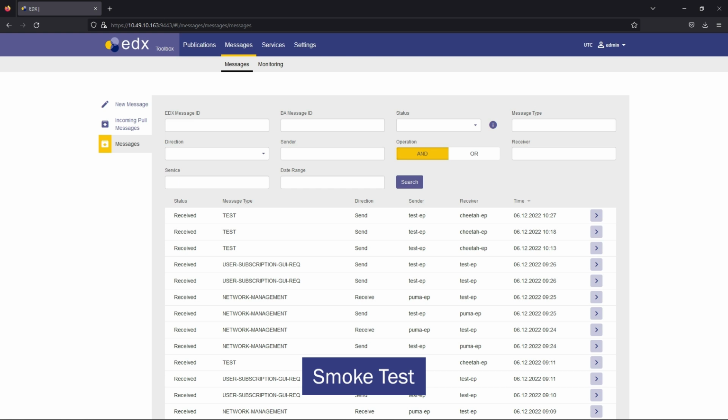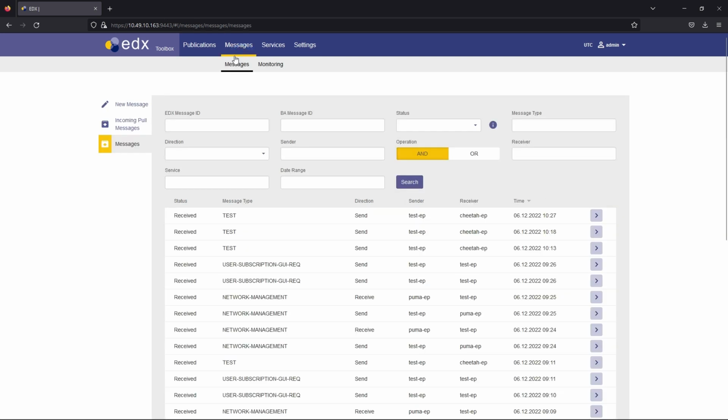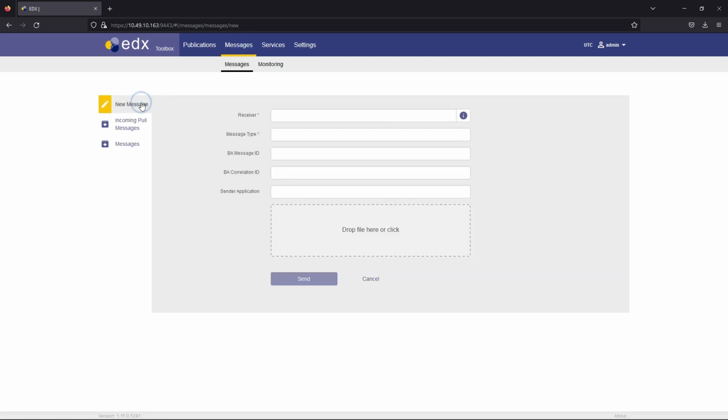You can test the functionality of your EDX Toolbox by sending a message to another EDX Toolbox within the same EDX network. Before sending the message, please make sure that the EDX Toolbox is connected to the ECP endpoint and is synchronized with EDX Service Catalog. Go to the Messages page and click on the New Message button.